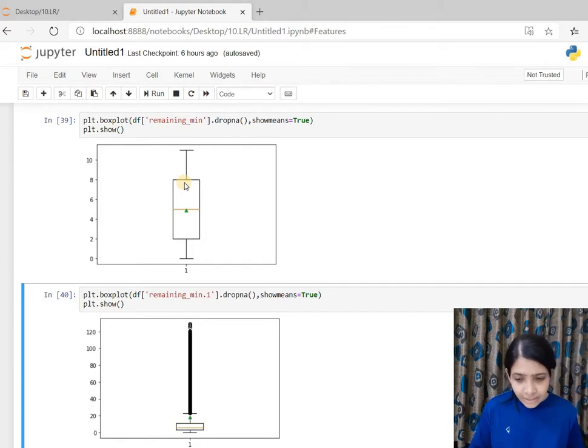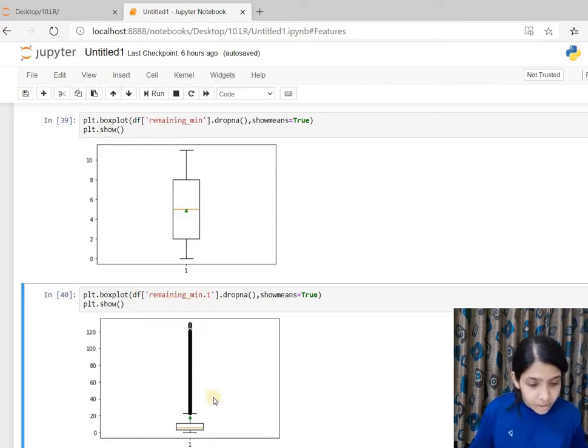The third quartile says that 75% of the data lies below 8 minutes, and this green dot is the mean. I have done show means, so this is the mean. So mean and median are the same.